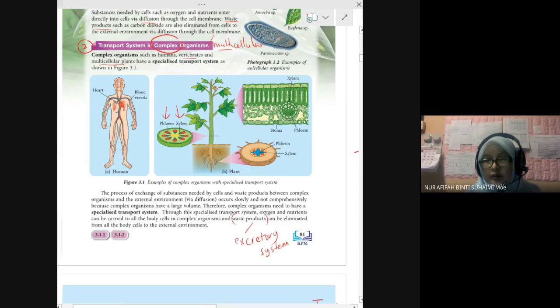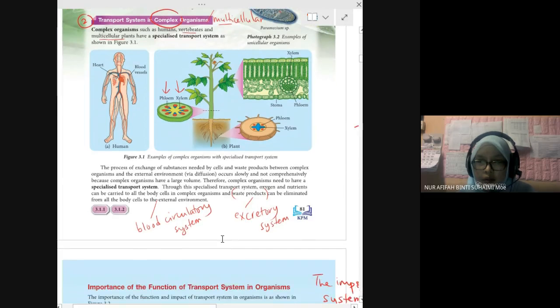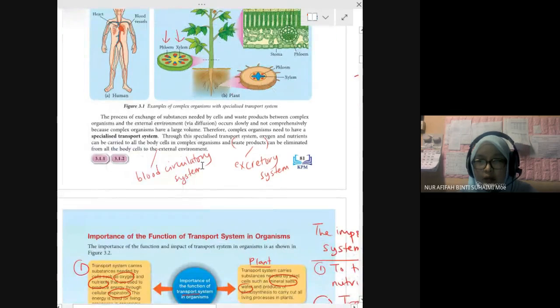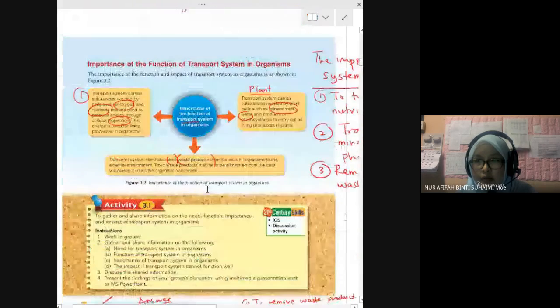Then for respiration, we have the blood circulatory system to carry the oxygen and to pump out the oxygen to the whole body. Okay. In a complex organism, the process also involves diffusion, the same as near the lungs. Chapter 2.